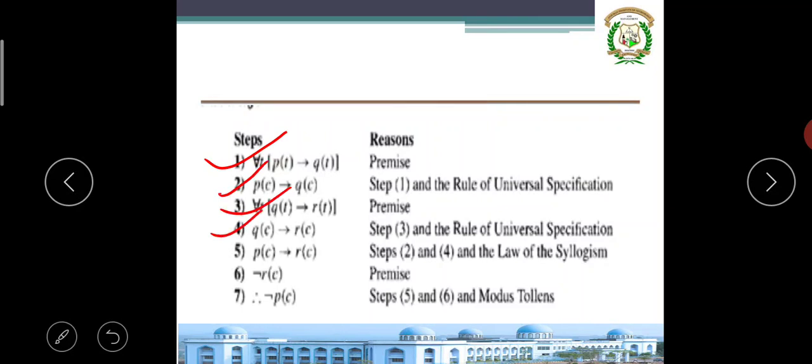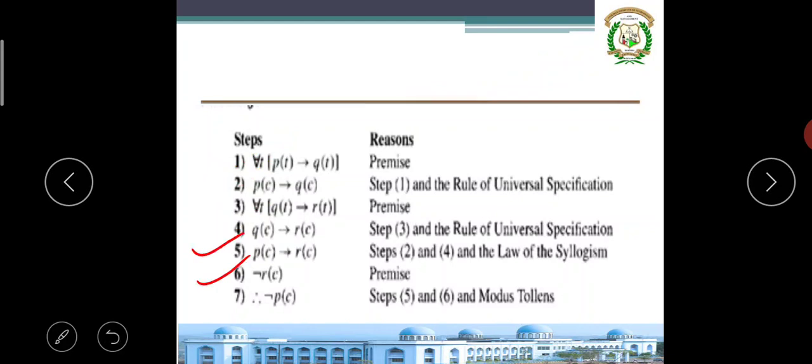Then by the transitive rule, A implies B, B implies C is directly written A implies C: P of c implies R of c. That is true; we have taken it as a given statement.